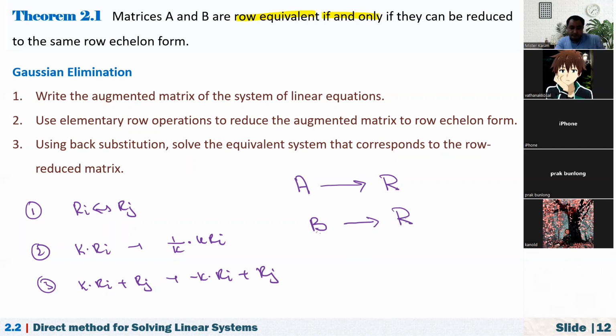Okay. Now let's start with the first method, Gaussian elimination. We have two different methods. The second one is more powerful and actually shorter. The first one is Gaussian elimination.